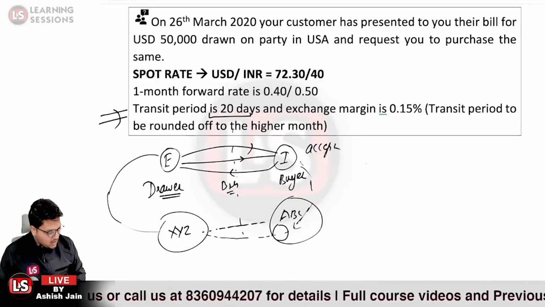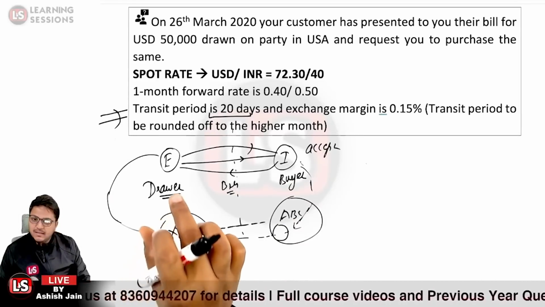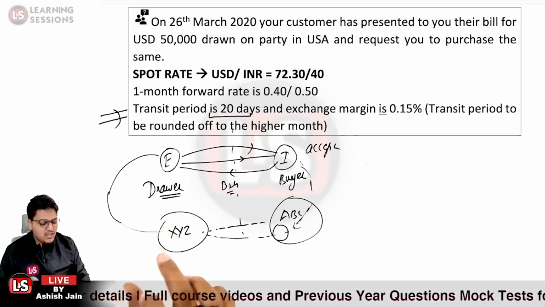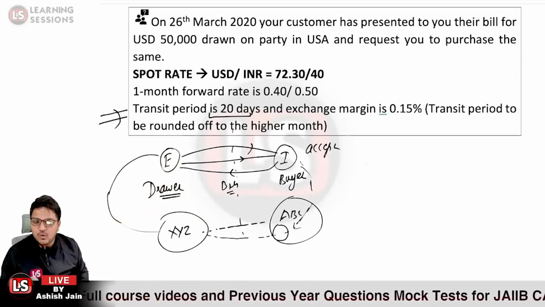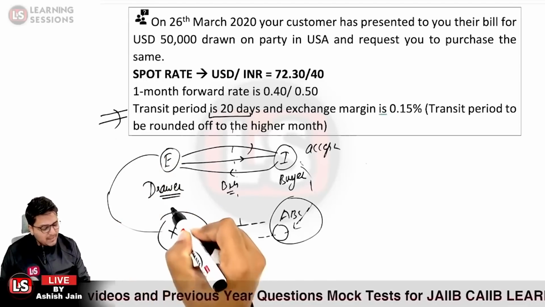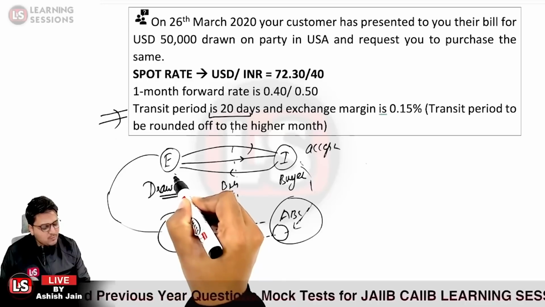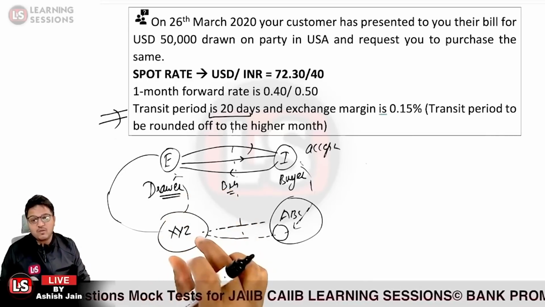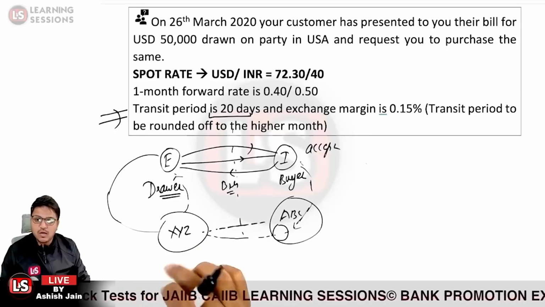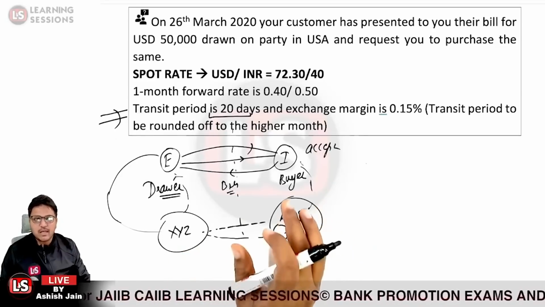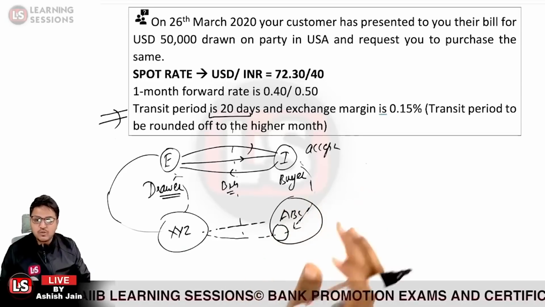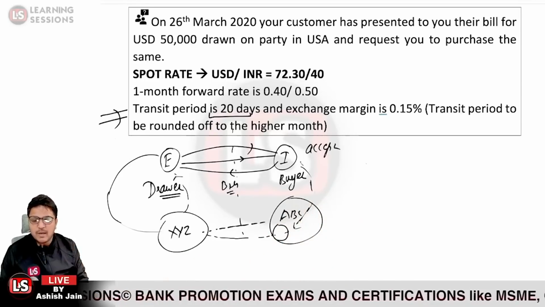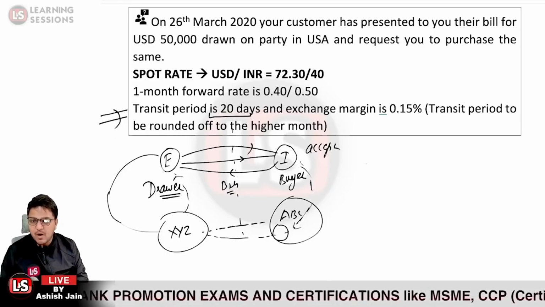Now the XYZ bank just purchased the bill related to the exporter, and further the bank is to credit the amount to the exporter's account. But the bank will be receiving the amount not now, but after 20 days. I just told you that it is going to take time. So definitely the bank is not going to receive the amount right now. Just keep in mind that the amount is not settled.